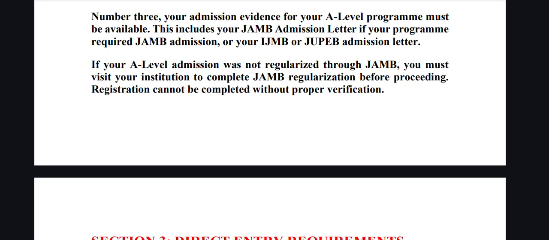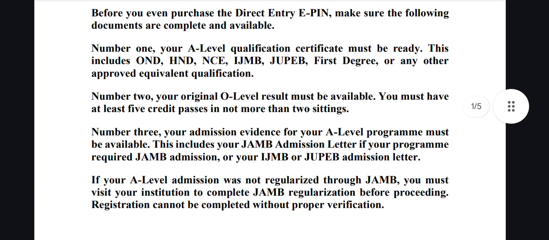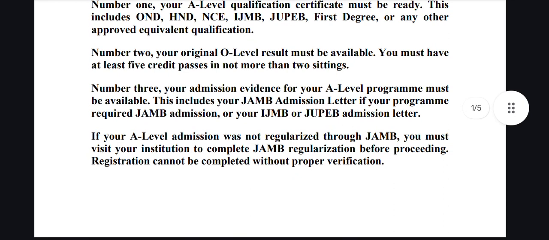You cannot complete your registration without presenting evidence of JAMB registration in your previous institution, or evidence of regularization of admission.